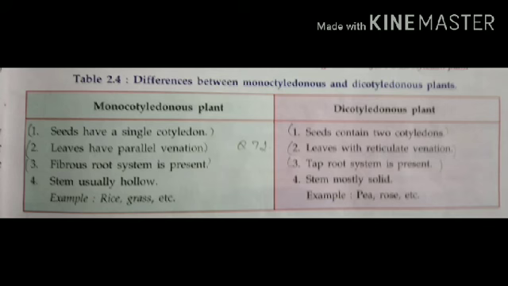Monocotyledon plants have seeds with a single cotyledon, whereas dicots have two cotyledons. Monocotyledonous plants have parallel venation, whereas dicot leaves have reticulate venation. Monocot plants have a fibrous root system, whereas dicot plants have a taproot system. Monocots have stems which are usually hollow in nature, like rice and grass, whereas dicots have stems which are mostly solid in nature, for example pea and rose.